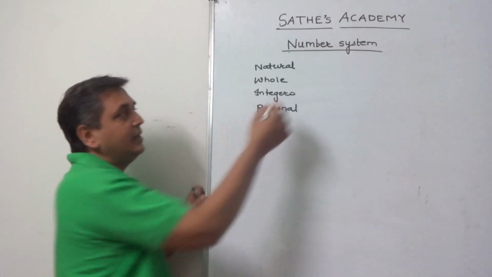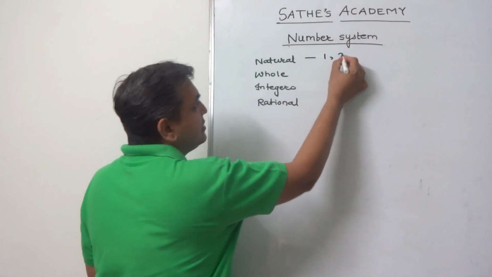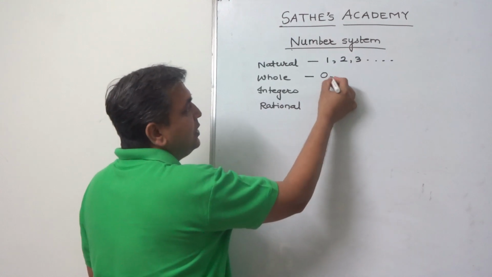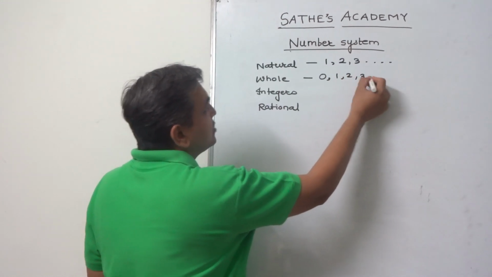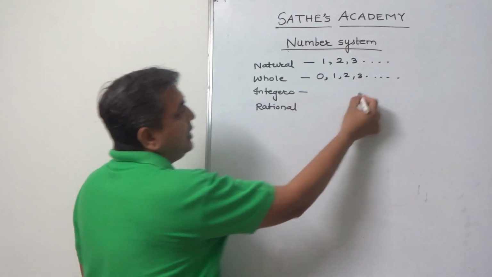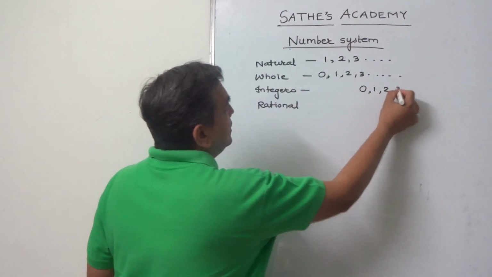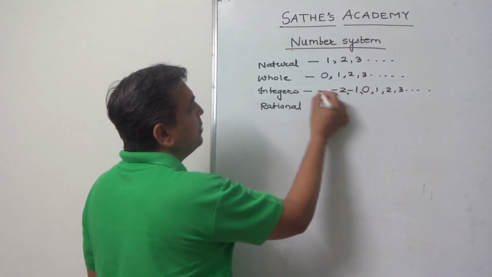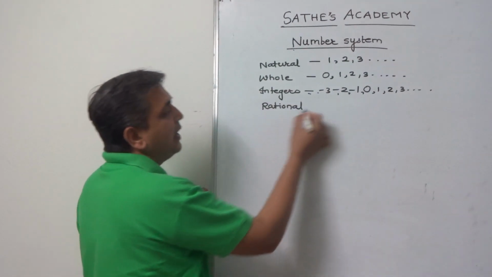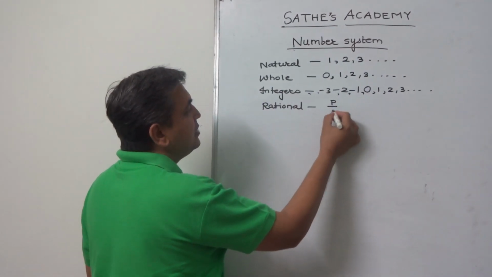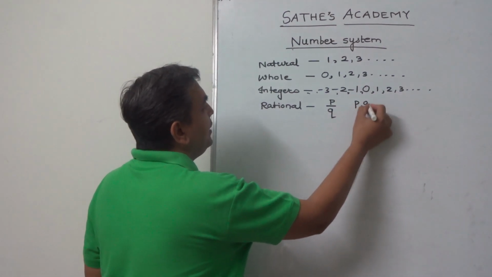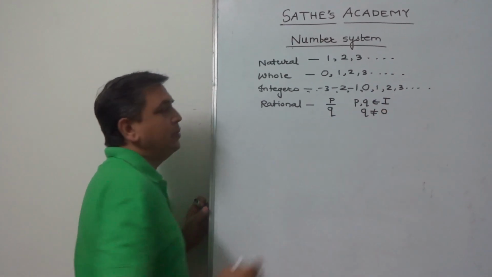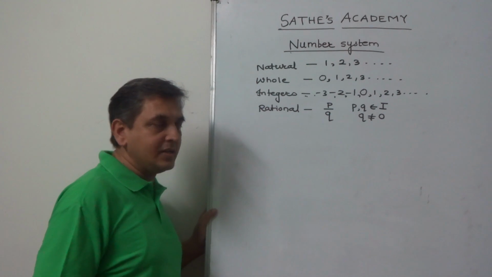Let us revise this. Natural numbers are the counting numbers, that is 1, 2, 3 and so on. To this set, if we include 0, that is 0, 1, 2, 3, this is called whole numbers. Integers are all the whole numbers with negatives of these numbers, -1, -2, -3 and so on. And rational numbers, as per definition, are p upon q, where p and q belong to the set of integers and q is not equal to 0. This much we have seen in earlier classes.